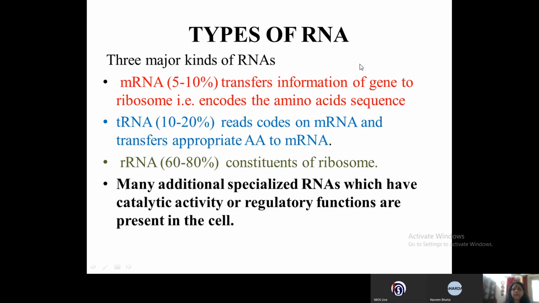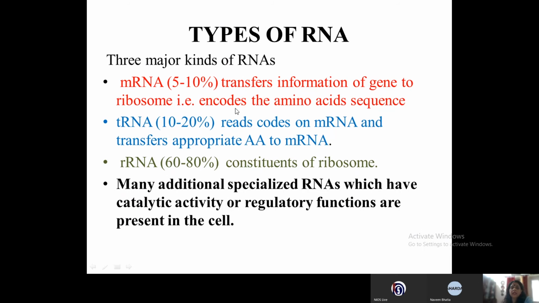Now we'll see the types of RNA. The three major kinds of RNAs are the mRNA, which are about 5 to 10% in the cell, and they transfer information of gene to ribosomes, that is, they encode the amino acid sequences.